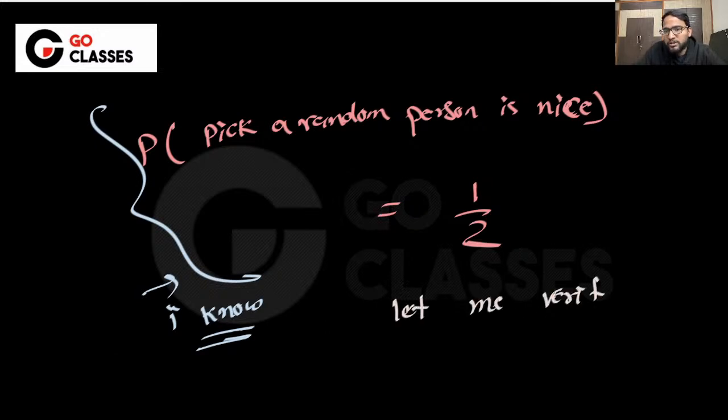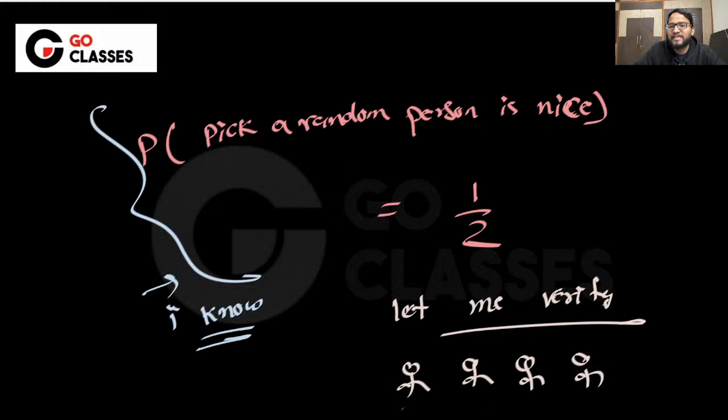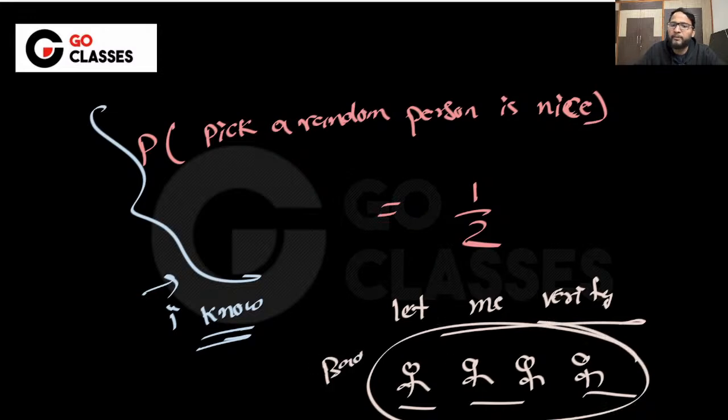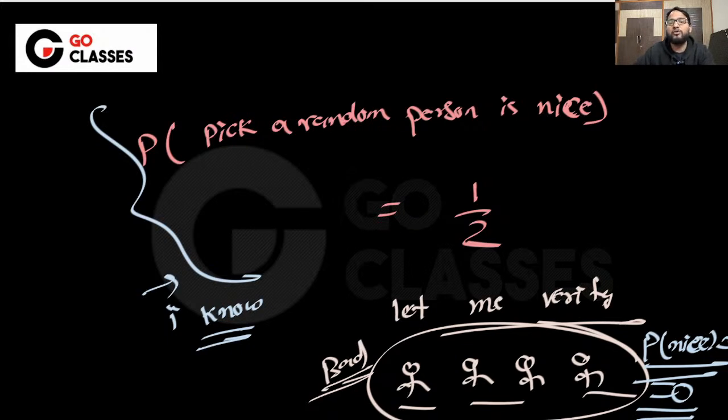What do you do? You just pick some samples. You go and pick 4 people, and these 4 people are extremely bad. Maybe one of them is nice only, or all of them are bad. Okay, all of them are bad people. Then you will come to me and say, see, you were lying to me. The probability of being nice is not 1 by 2. In fact, it is 0. I picked 4 samples, and I'm finding that none of them is nice. So the probability of picking a nice person is actually 0.